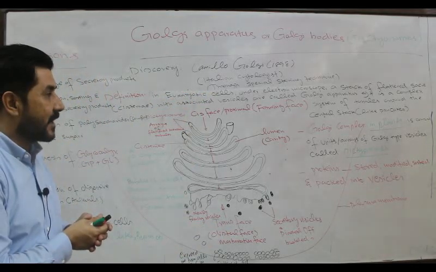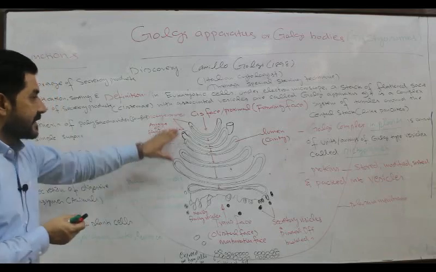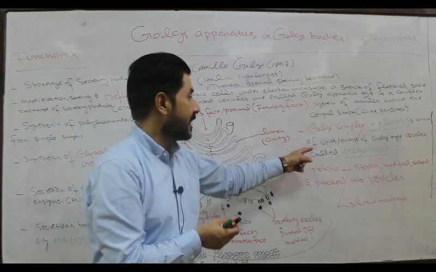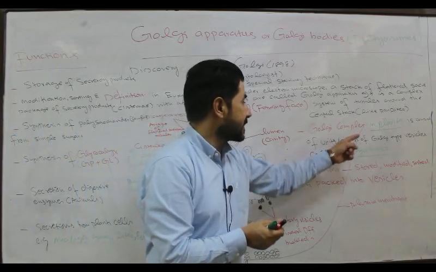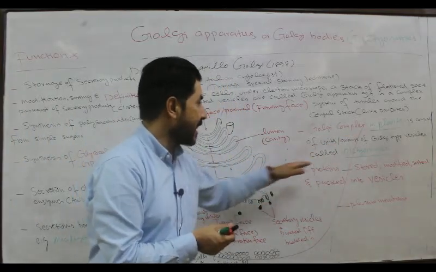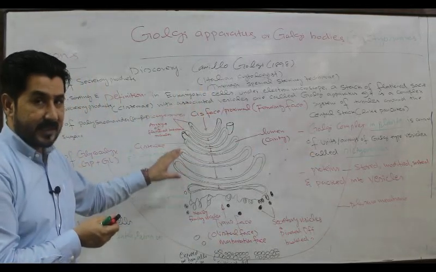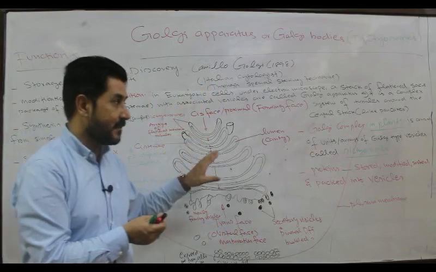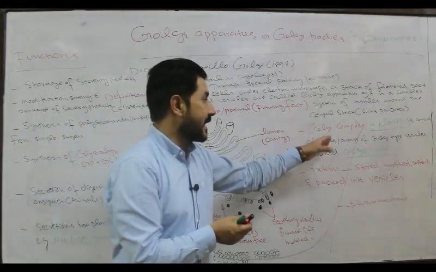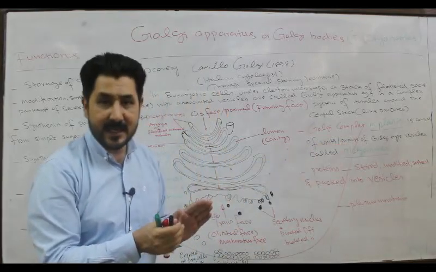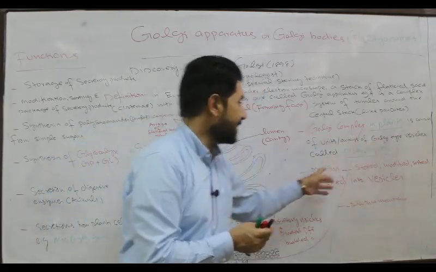But in the case of plants, the Golgi apparatus consists of units or arrays of Golgi type vesicles called dictyosomes. In plants, these Golgi complexes are units consisting of arrays of Golgi type vesicles.